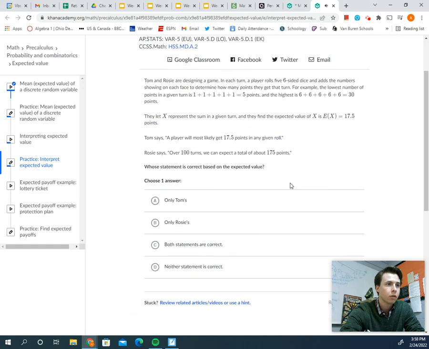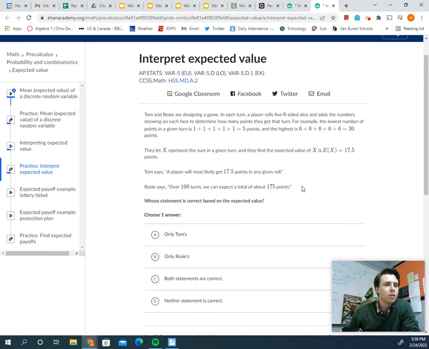All right, let's move on to the next one. Tom and Rosie are designing a game. Each turn, we roll 5 six-sided dice. We're summing them. Okay, the lowest possible is 5, max is 30. So we could get any value in between 5 and 30 if we roll 5 dice and add them all together. They let X be the sum. That's a keyword. So they're going to add together all 5 rolls, and they find the expected value is 17.5.